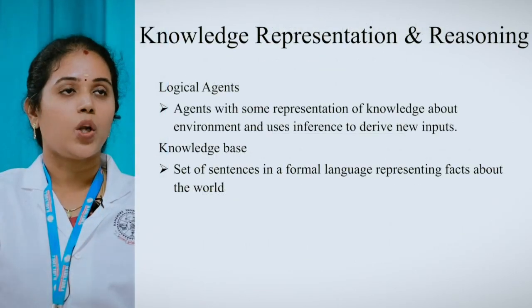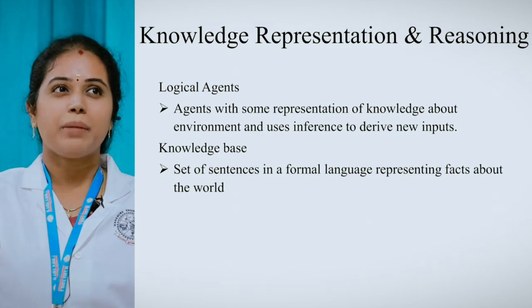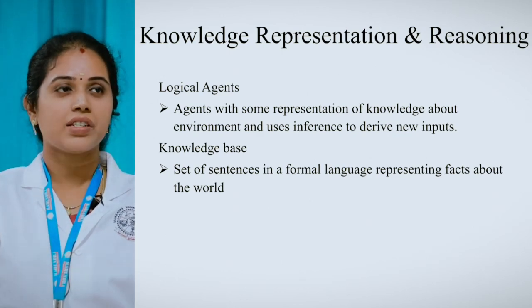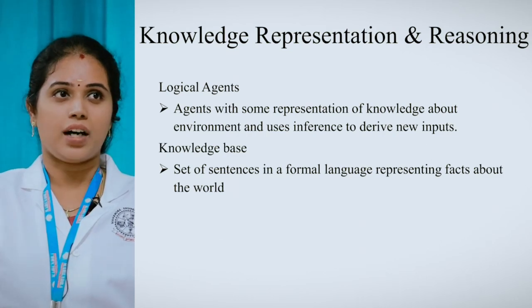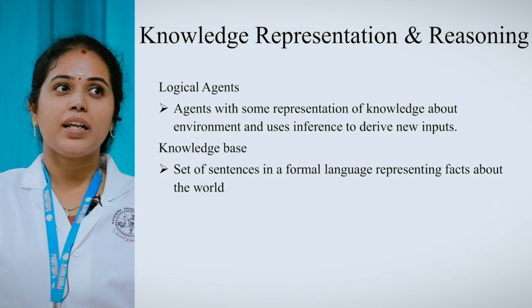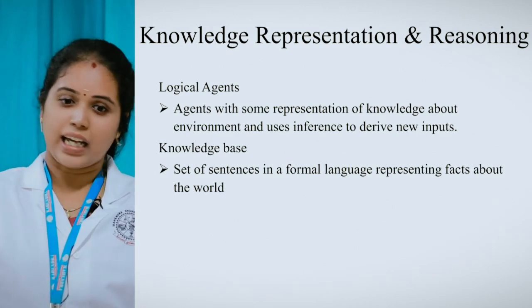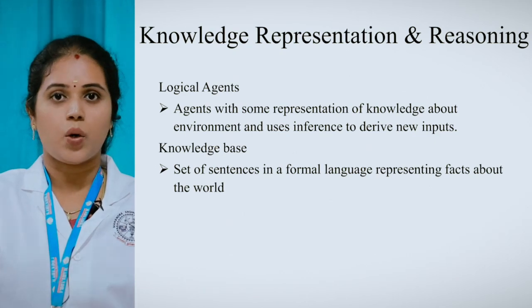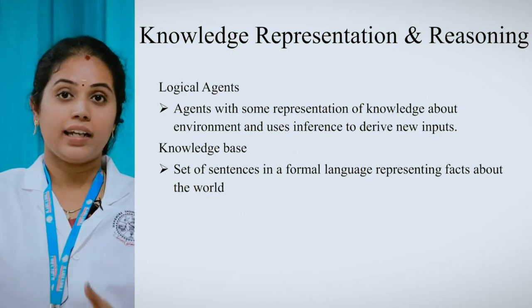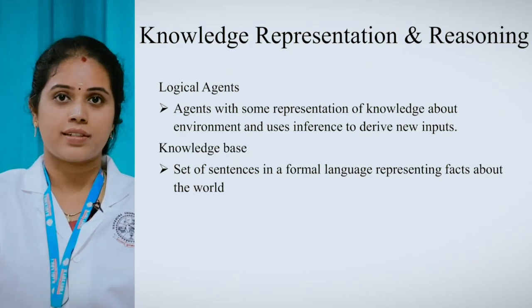The next one is knowledge representation and reasoning. What do we mean by knowledge representation? What is reasoning? Actually we need to know two terms: logical agents and knowledge base. What do we mean by a logical agent? We know that an agent can be anything, a machine or a human being, present in the environment. It connects to the environment with the help of sensors and actuators.